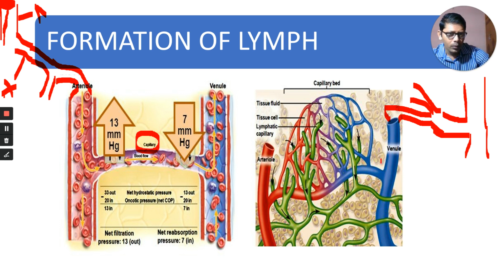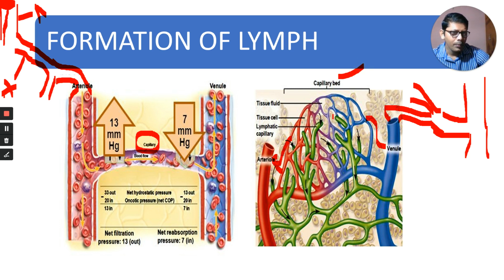You know, venule begins with capillaries. Artery ends with capillaries. That means you can see the capillaries in two colors here. One is blue, another one is red. These blue ones are the capillaries towards the venule, and the red ones are the capillaries towards the arteriolar end. What are these? This is the capillary bed.